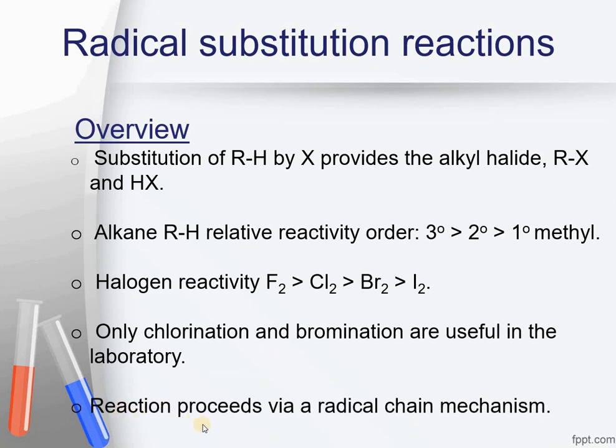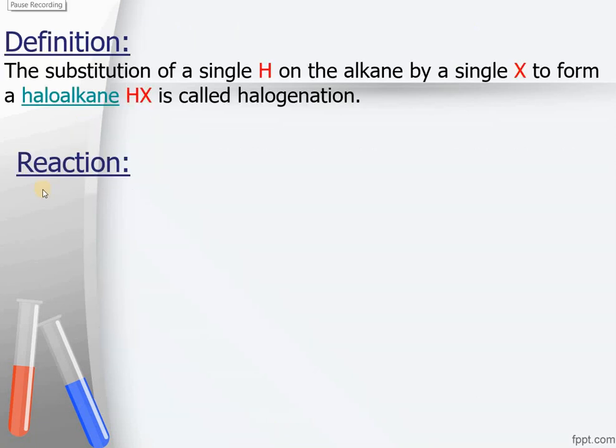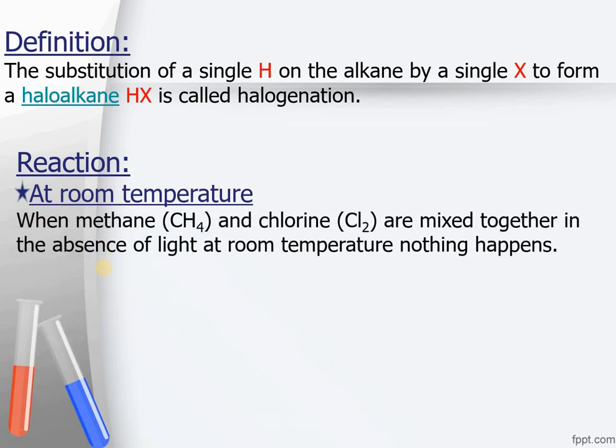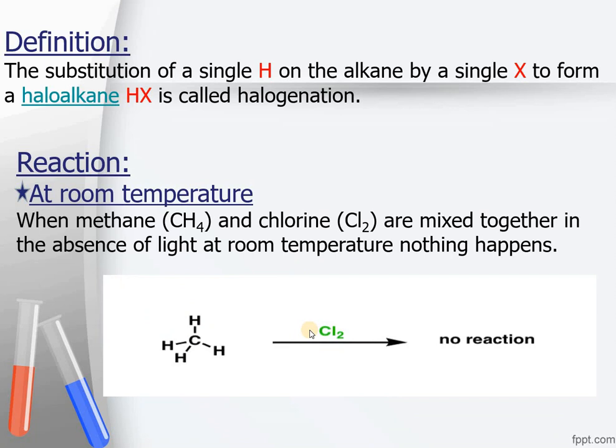To remember, girls, this reaction proceeds through a radical chain mechanism. We are going to discuss this mechanism in detail, what is meant by radical chain. There are two possibilities for the reaction to occur. First possibility is we can have the reaction at room temperature. When methane and chlorine are mixed together at room temperature in the absence of any sunlight or any other source of energy, nothing would happen. You would keep the mixture for a longer period of time. Even then, both of them would not react with each other.